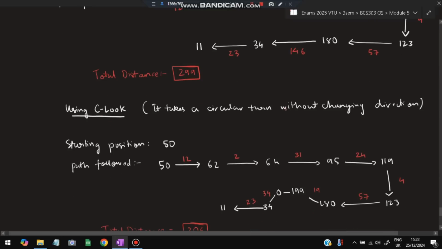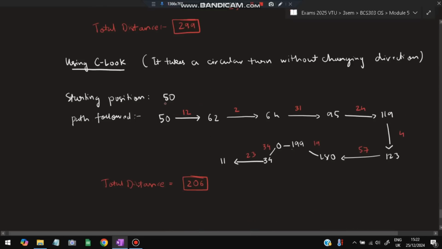C-LOOK means it takes a circular turn without changing its direction. Again, you can start from 50 and move to the right, or you can move to the left. I'll choose to move to the right. I'll go to 62, then encounter 64, then 95, then 119, then 123, then 180. Now I am at 180, but I cannot change the direction. Here 0 to 199 is the range. I have to move in the same direction, and after I reach 199, I'll again start from 0. It's like a circle. If I go out here, I'll come back from the other side.